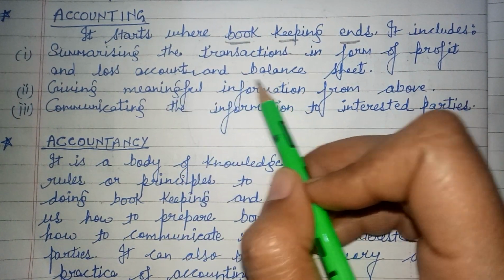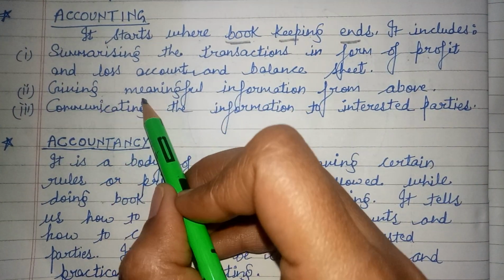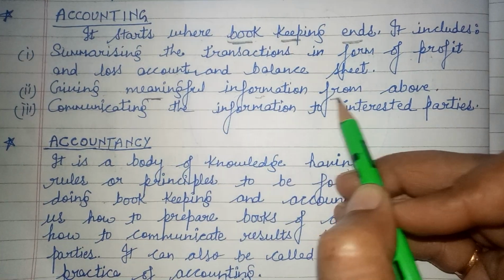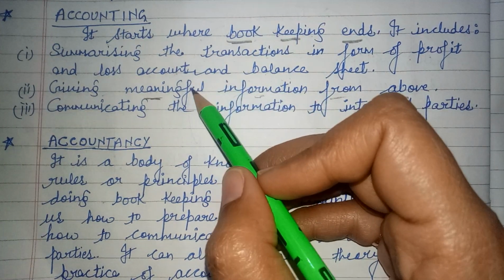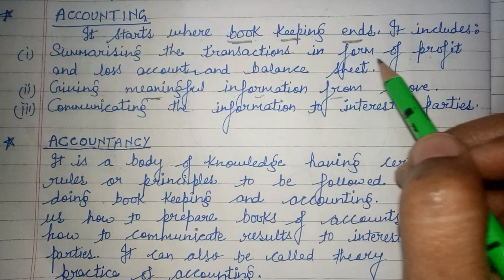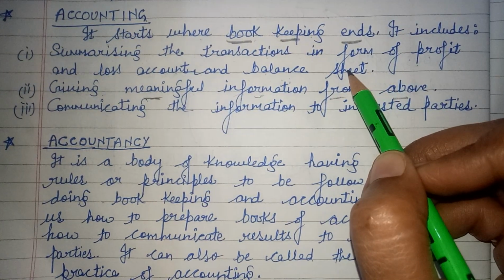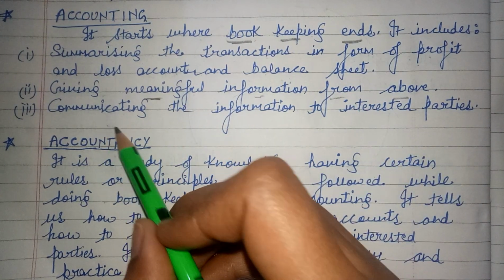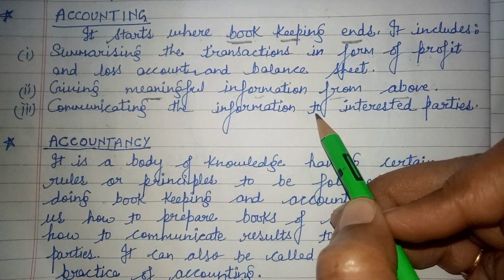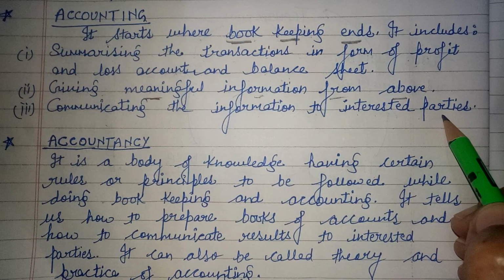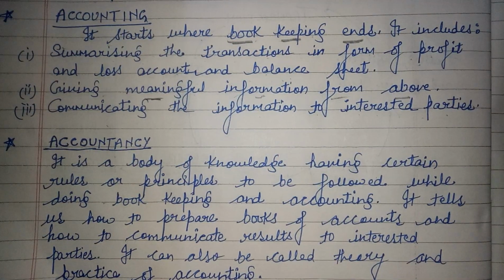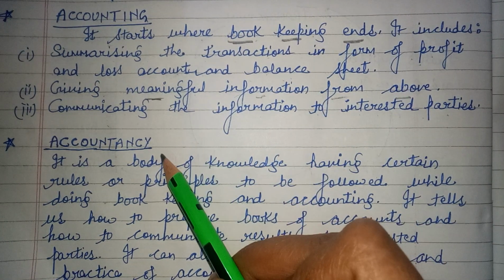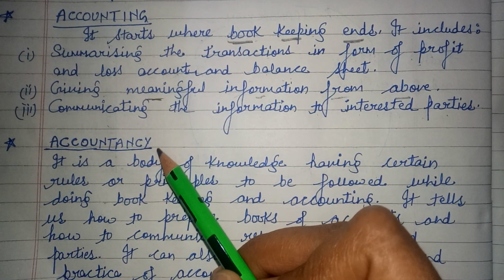Means we have to find out the profit and loss of the firm and we have to make the balance sheet. Then the second step is giving meaningful information from the above to interested parties. Means conclude the result from the profit and loss and balance sheet. And the third step is communicating the important information to interested parties. And these activities come under accounting. Clear? Next term is accountancy.